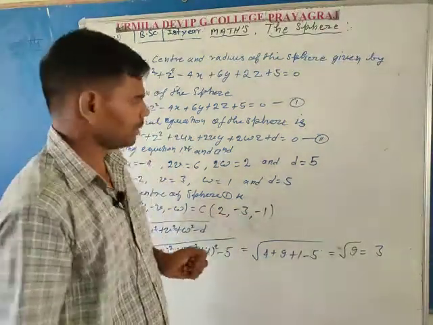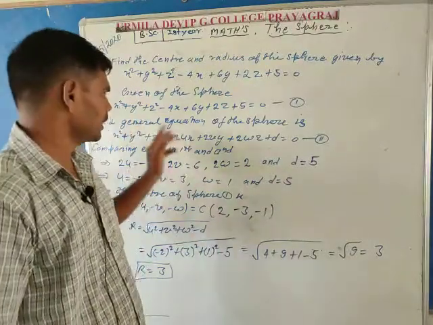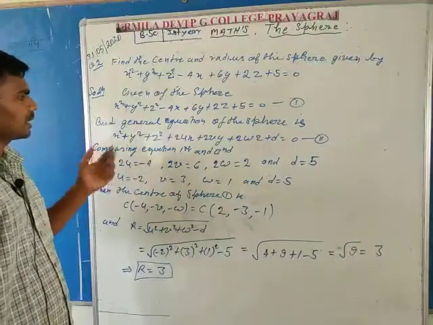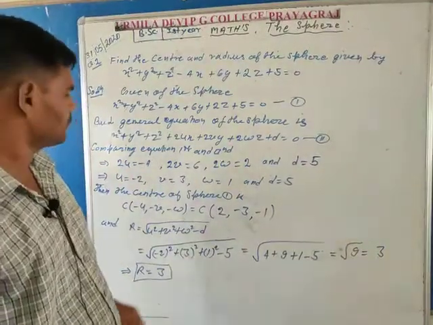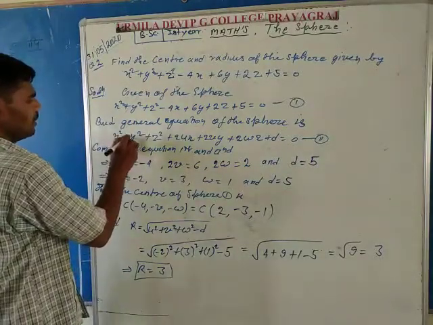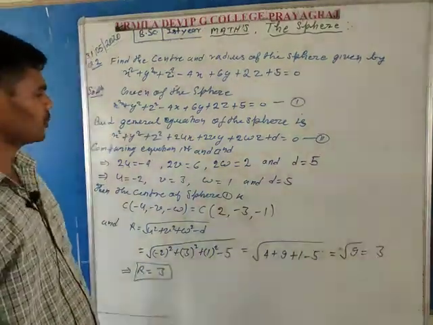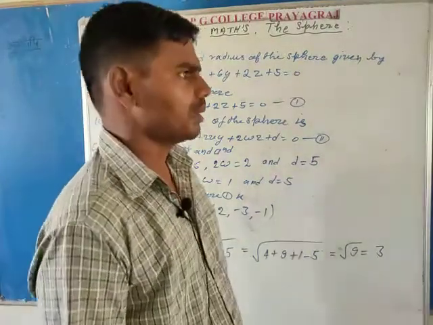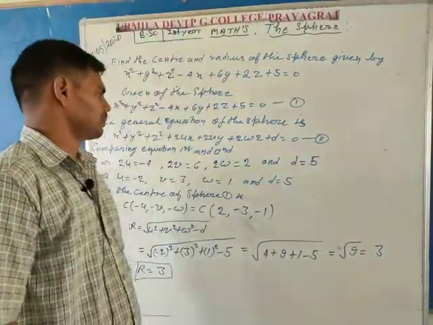So in this question, first write the equation of the given sphere, and then write the general equation of the sphere. The general equation of the sphere is x square plus y square plus z square plus 2ux plus 2vy plus 2wz plus d is equal to 0.